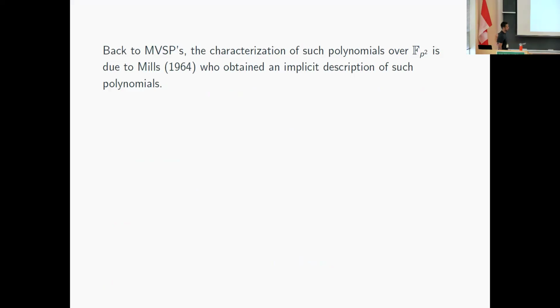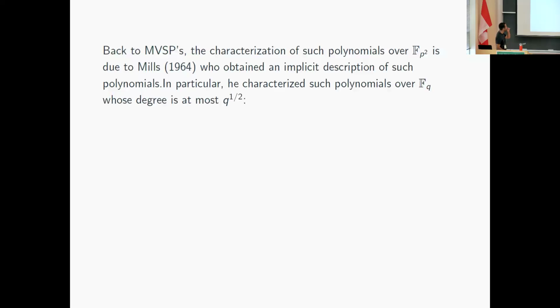Okay, so going back to the study of MVSPs, the second paper is a solo paper of Mills. He actually obtained an implicit description of the MVSPs, but it's very implicit. So we have many conditions. So basically, it's not really possible to describe all the polynomials. But as a consequence, he was able to characterize all the polynomials whose degree does not exceed the square root of q.